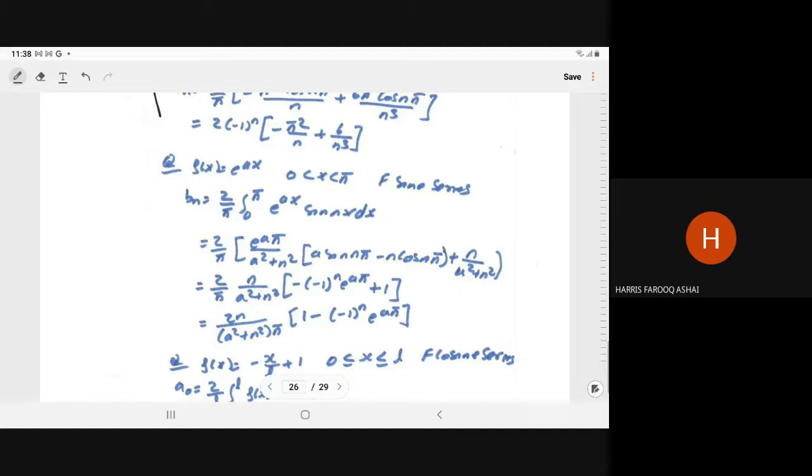If it is given to you to determine the Fourier sine series and Fourier cosine series, automatically you have to apply the half range formula. In that case, you need not check whether it is an odd function or an even function.